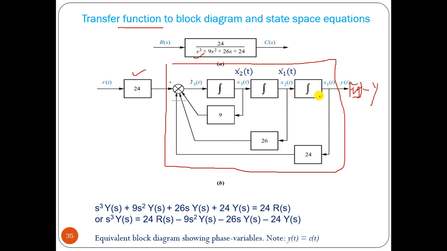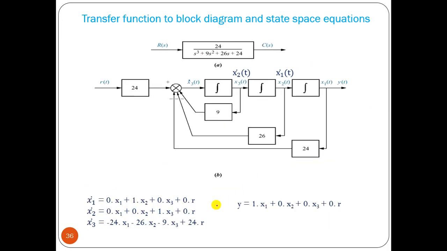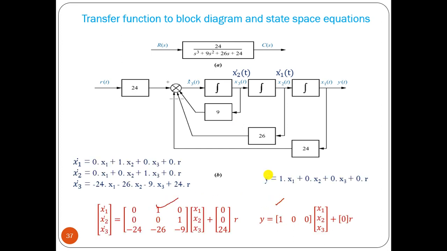Okay, this is how we have the third order. So third order, 3 integrators: x1 dot is equal to x2, x2 dot is equal to x3, and x3 dot equals what? We have this: minus 24 x1, minus 26 x2, minus 9 x3. Okay, from that equation you can find out, we already did that. From that we can form the matrix form. If we vary this variable, then this matrix will be a 180-degree rotated version.